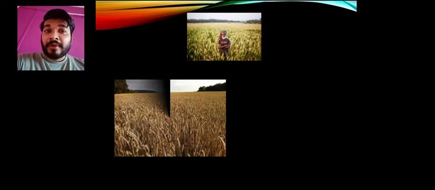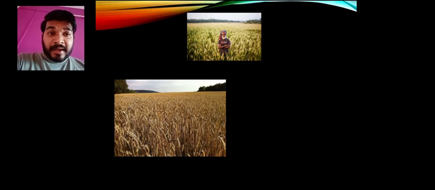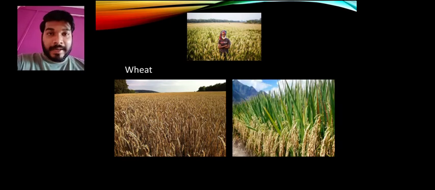Let's go with them. Suppose you are a farmer who is every year only producing wheat. You have your own wheat farm, and there is another farmer, one of your friends, who is growing rice. He produces rice, you produce wheat. Now wheat gives you an income of rupees 2 lakh from that particular piece of land. जो आप wheat produce करते हो उसको आपको 2 लाख रुपए मिलते हैं.